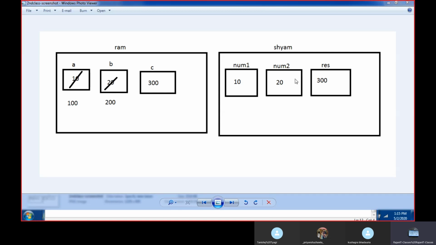If nothing changed in the house of Sham, it means before calling Ram and after calling Ram, the values of num1 and num2 will never change. Does it make sense, Kushagra?